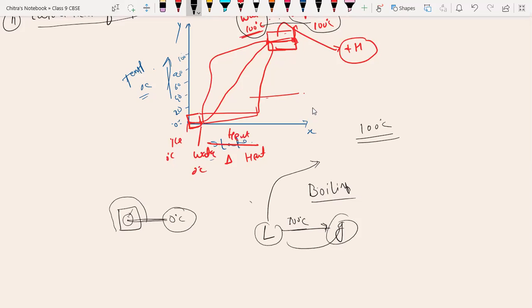Sir, does boiling point mean we can say it is latent heat of vaporization, sir? Evaporation is the process in which liquid converts into gaseous form at any temperature below the boiling point. Like water can evaporate at any temperature below 100 degrees Celsius. Yes. So there is a difference between evaporation and boiling point. Okay, beta.